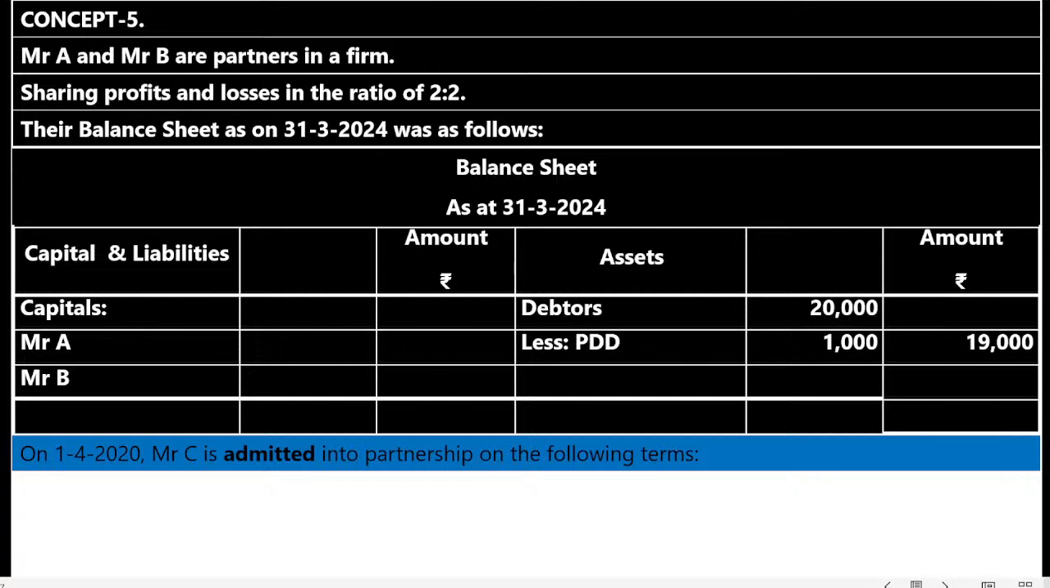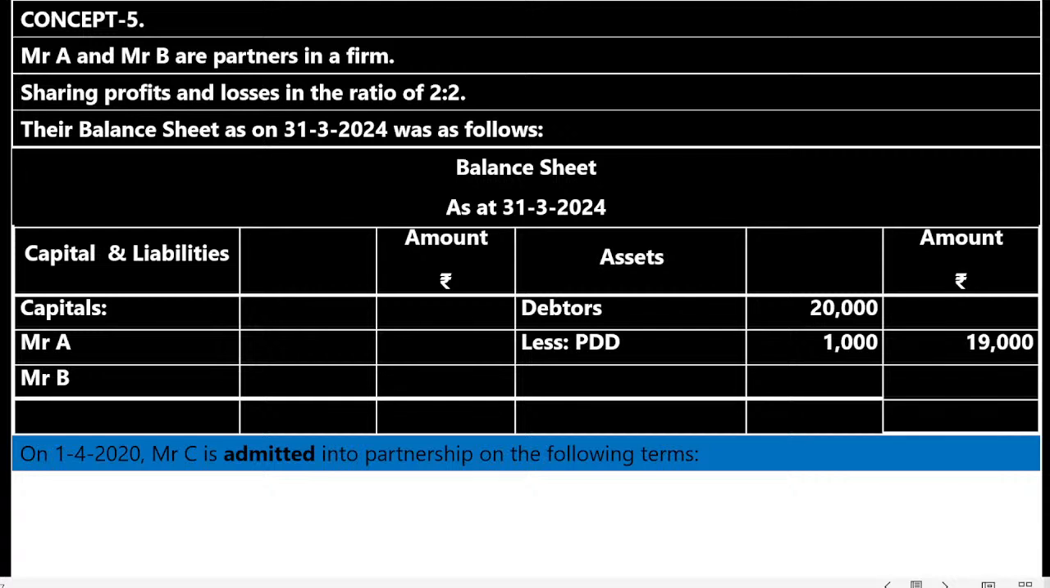Mr. C is admitted into partnership on the following terms. Now the question is relating to admission of a partner because the term used is "admitted". Who are the old partners? Mr. A and Mr. B. What is the old profit sharing ratio? 2:2. What is the old balance sheet date? 31st/3/2024. The date on which the new partner is admitted into the partnership firm is 1/4/2024. Make it 2024.